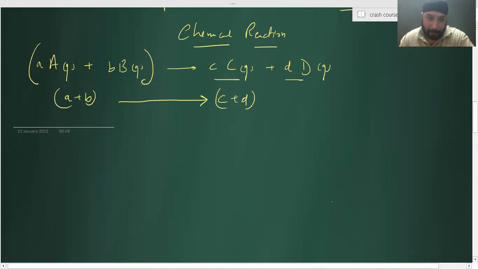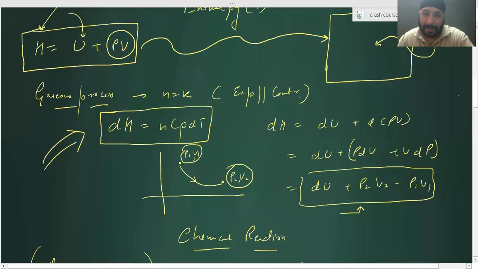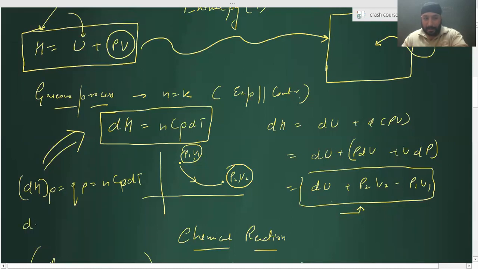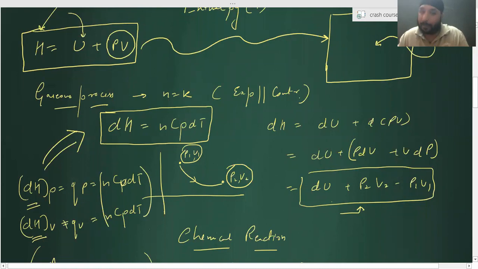One more thing I want to say here. For a gaseous process, dH at constant pressure is equal to Q at constant pressure, which is equal to nCp dT. Understood? Getting it? dH at constant volume is never equal to Q at constant volume, but it is also equal to nCp dT. Understood? Because dH is a state function, independent of the nature of the process. It is always equal to nCp dT. Getting the point?